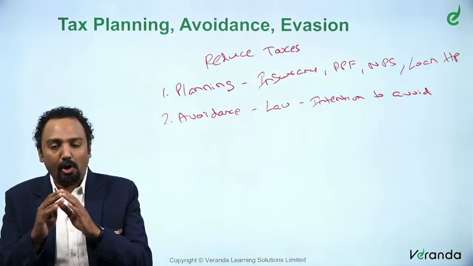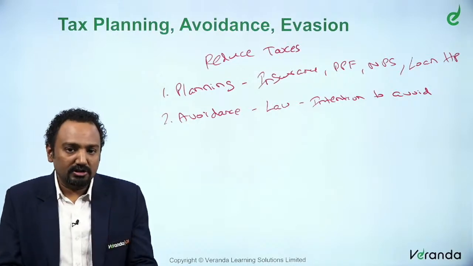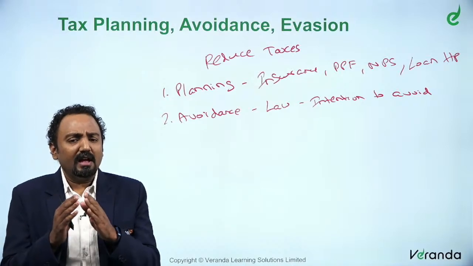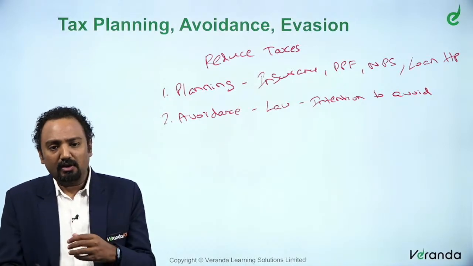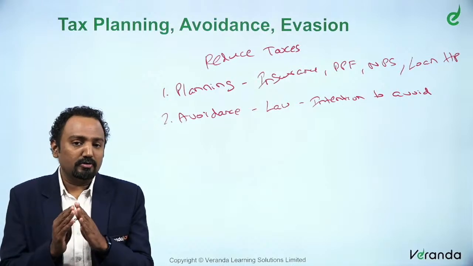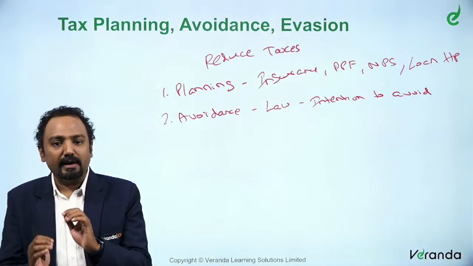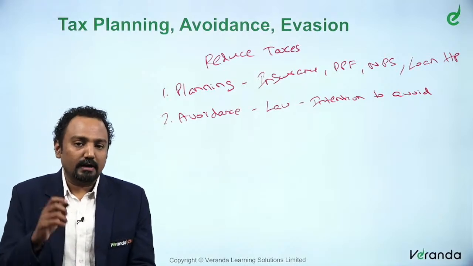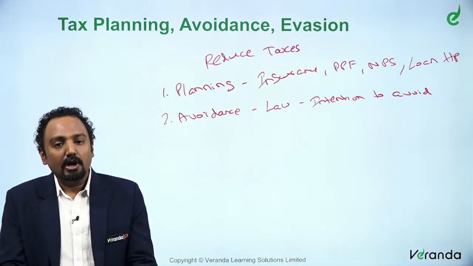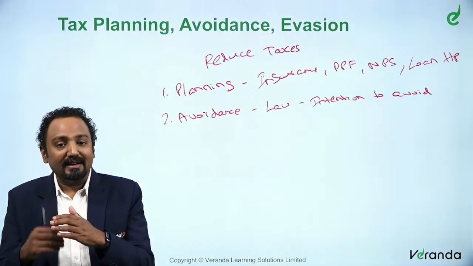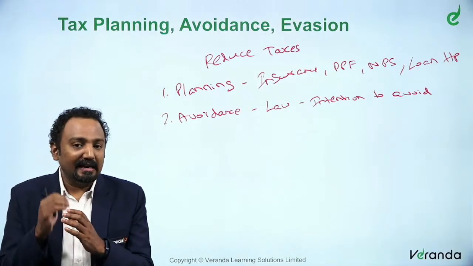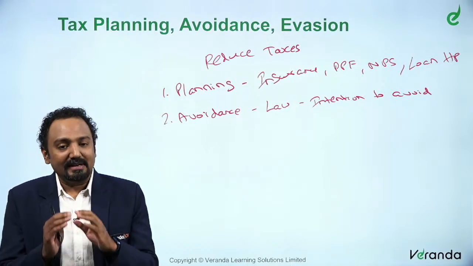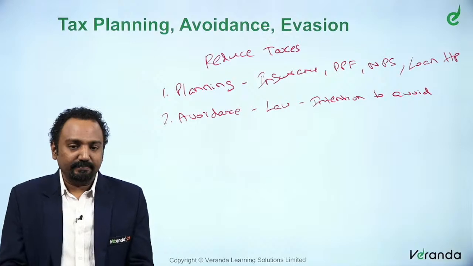With the intention to avoid taxes, you take a methodology whereby you avoid taxes, let's say by not reporting, or by misusing the provisions. You are not trying to properly plan the taxes. You are utilizing the law, but in an inappropriate manner, with a clear intention of avoiding taxes.